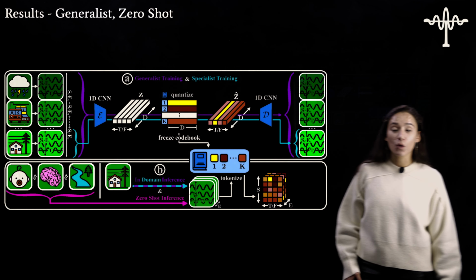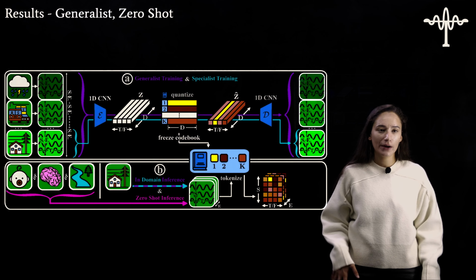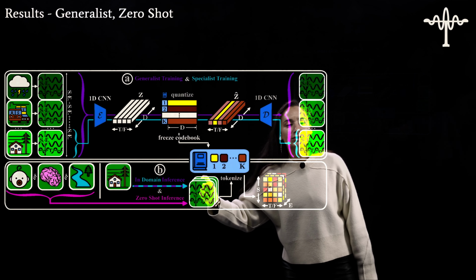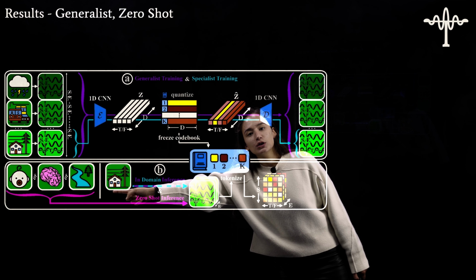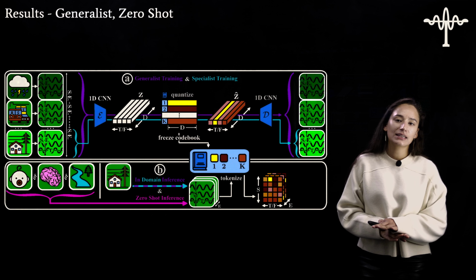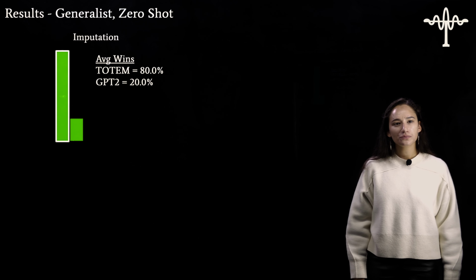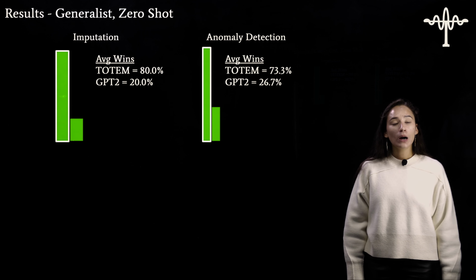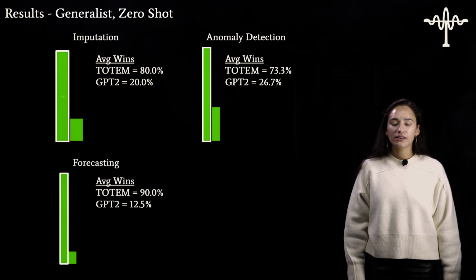Now what I want to do is look at the hardest task, which is zero shot. Again, we're going to be using our generalist VQVAE, and we're also going to be using our generalist downstream modeling, but we're testing on these zero shot test sets that I've never seen before. For imputation, Totem wins 80% of the time. For anomaly detection, 73.3% of the time. And for forecasting, 90% of the time.